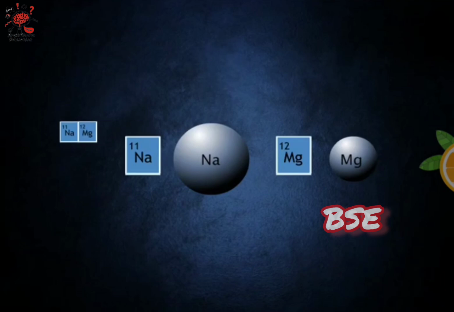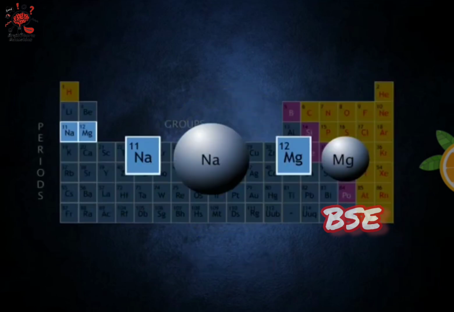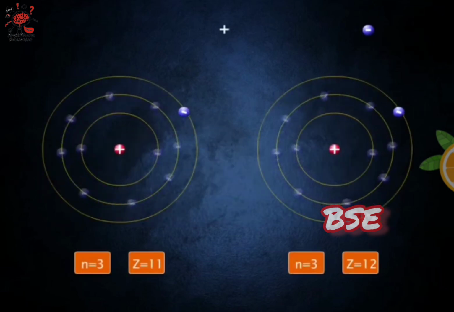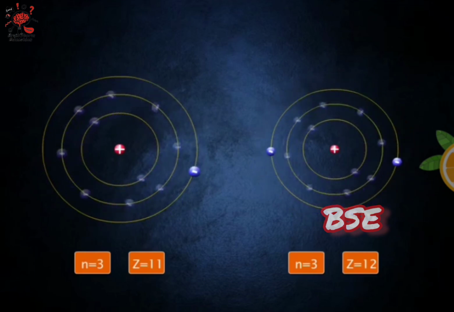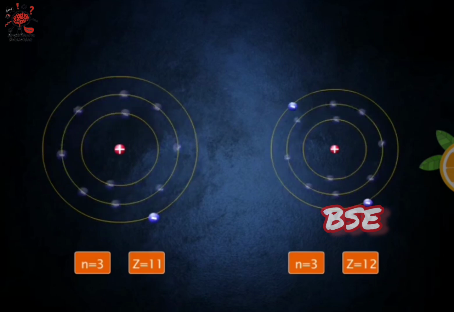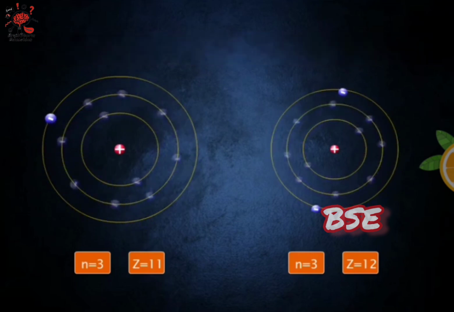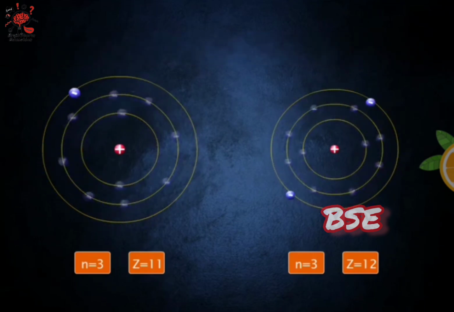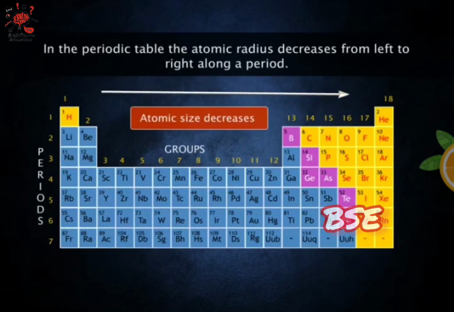Sodium, with atomic number 11, has a single valence electron in the third shell. The atomic number of magnesium is 12. The nuclear charge also increases by 1. This causes the attractive forces between the nucleus and the electrons to strengthen. This effect is counteracted by the increasing number of electrons, but the increased nuclear charge is the stronger factor. Thus, the atomic radius is reduced. To sum up, in the periodic table, the atomic radius decreases from left to right along a period.